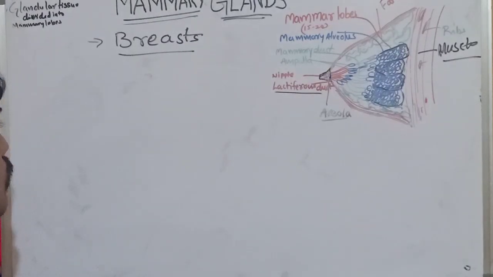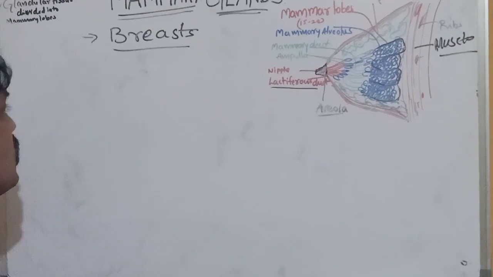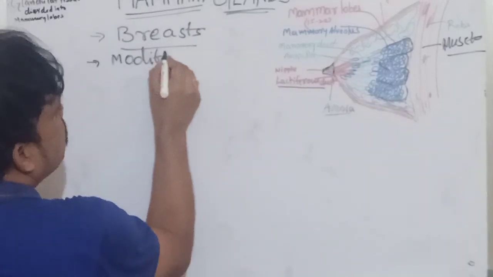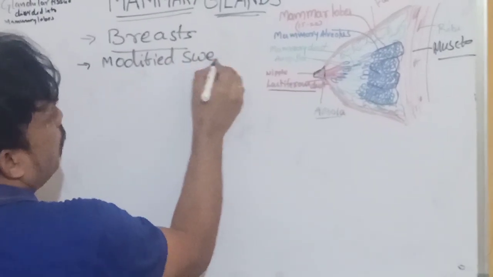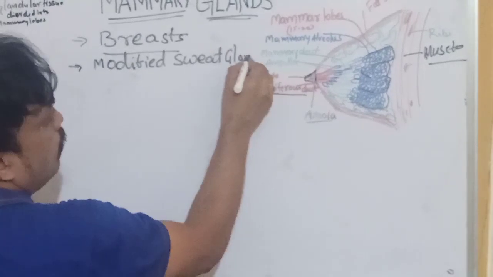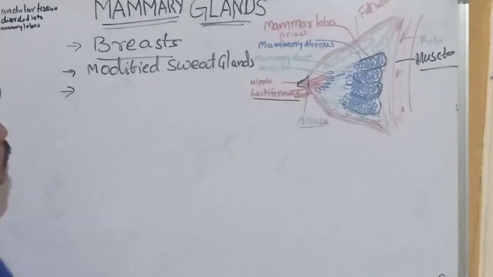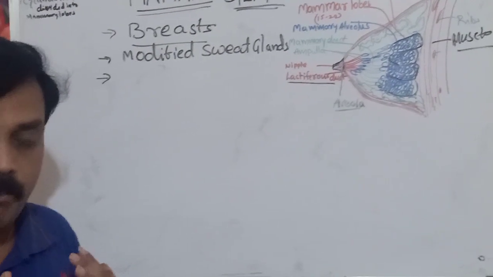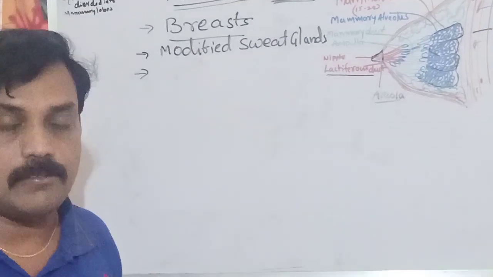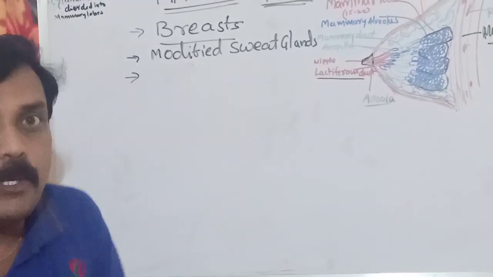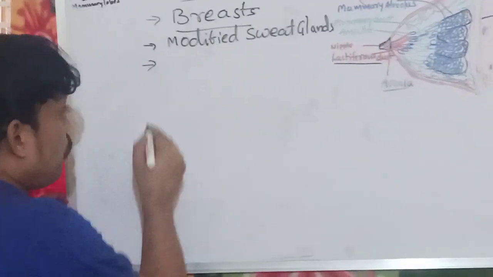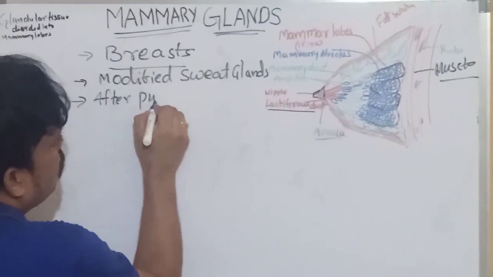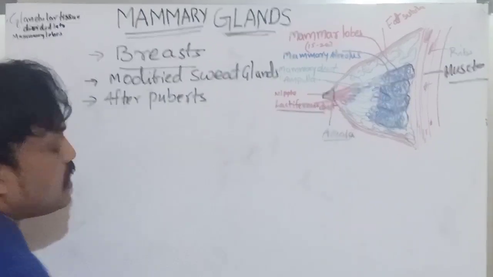In mammary glands, one pair of breast. These breasts are modified. What is that? The modified sweat glands. Mammary glands are modified sweat glands. And we observe that the mammary gland or breast size increases after puberty.